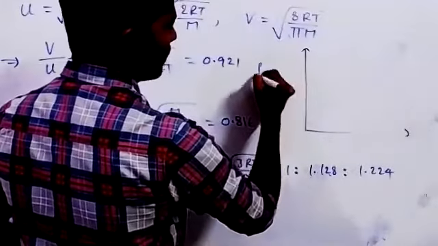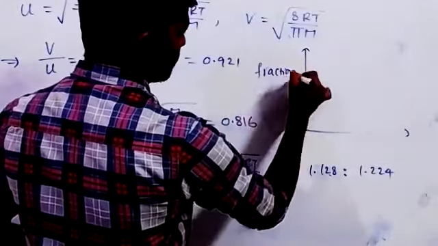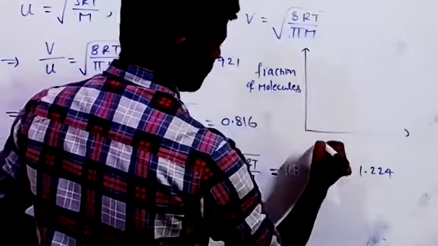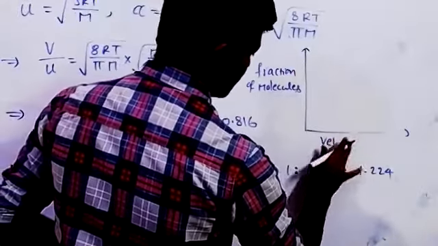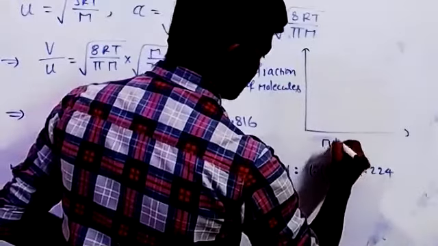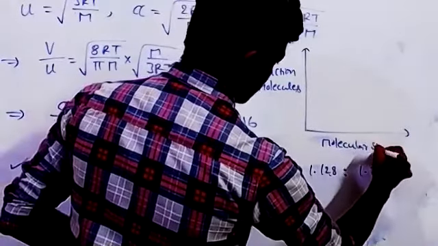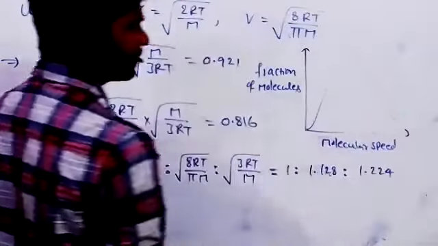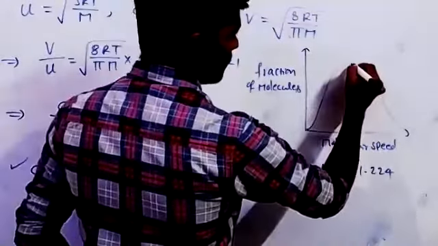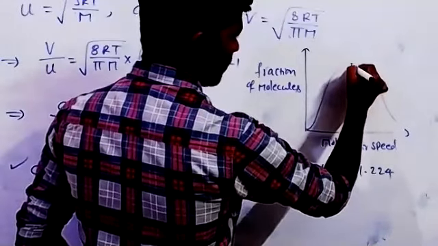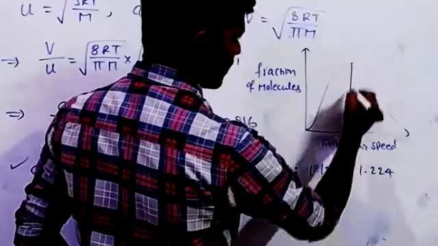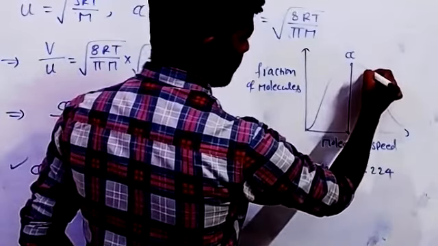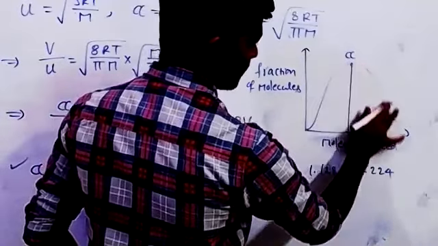This is the fraction of molecules, and this is molecular speed. This is the graph. This point indicates most probable velocity, alpha, and a little bit lower velocity. Better to give a sharp peak.